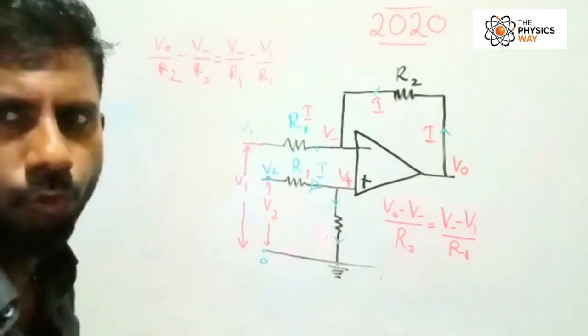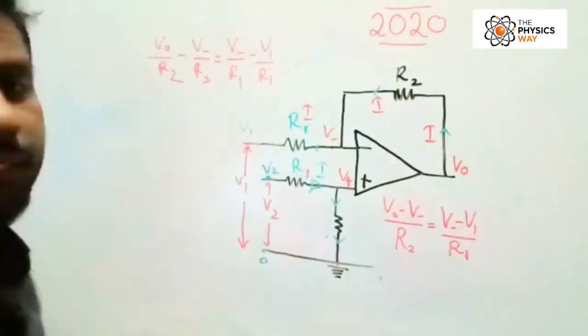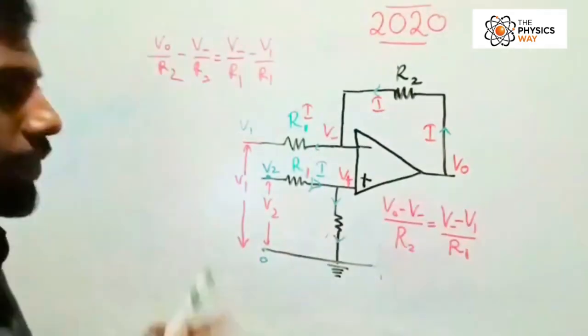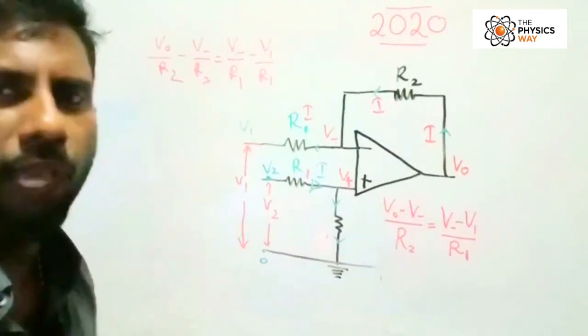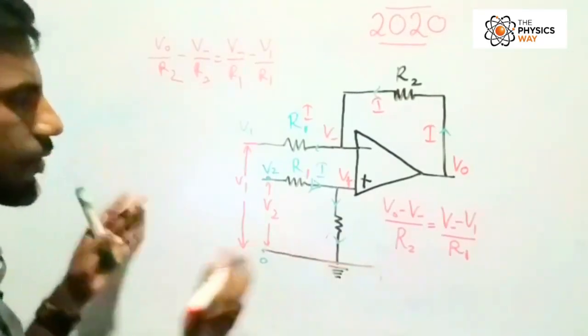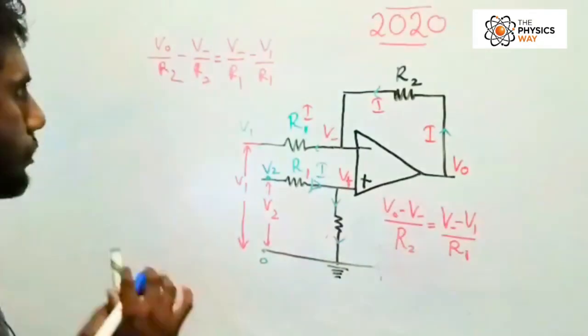Students, we have to go further with this calculation. If you have practiced these types of questions previously, of course you are familiar with it, so you can do it with confidence.